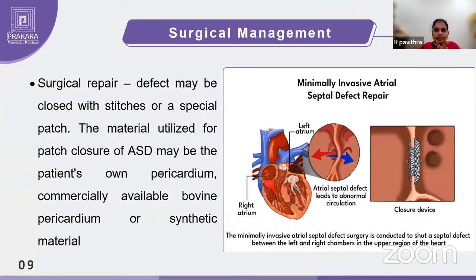So this is the surgery that we will do: minimally invasive atrial septal defect repair. In the image, it is very clear that you can see a closure using a device. The device will be used to close the defect. You can see there is an opening in the atria, and there is a mixing of the blood. The oxygenated and deoxygenated blood is getting mixed.